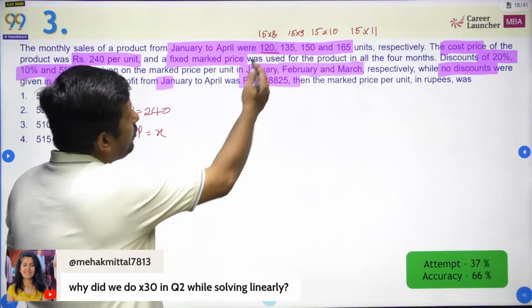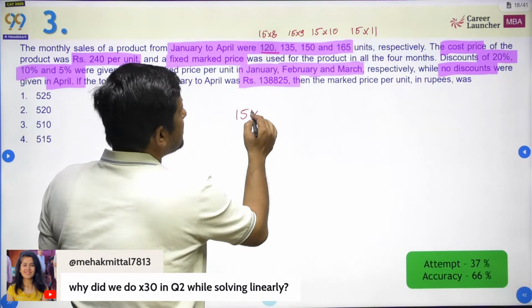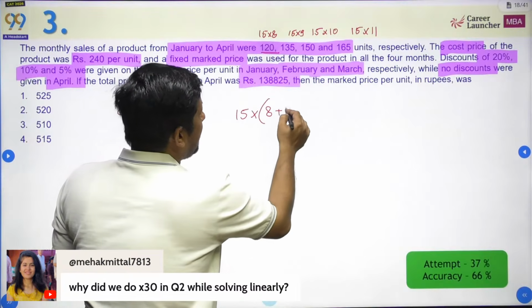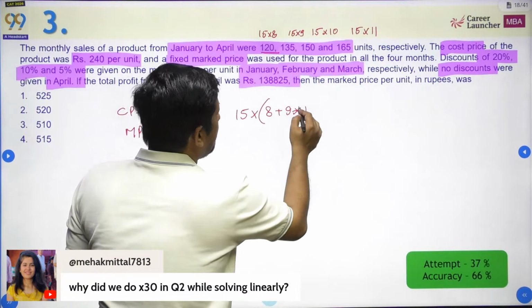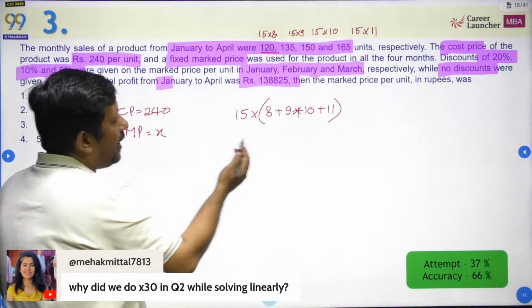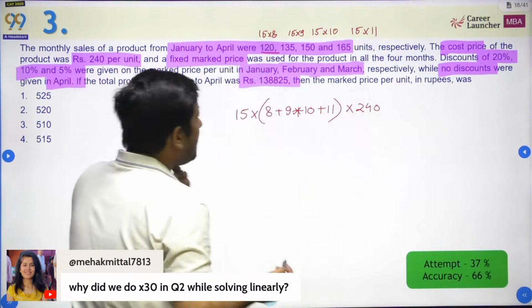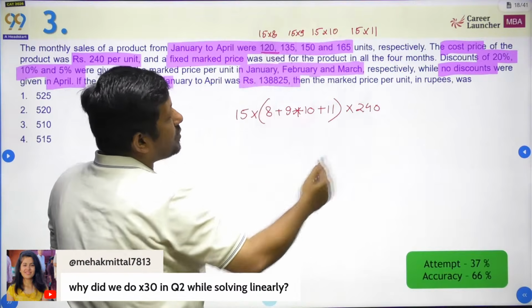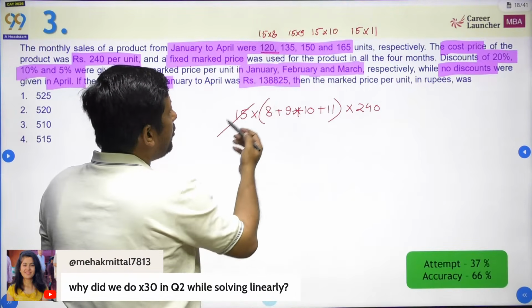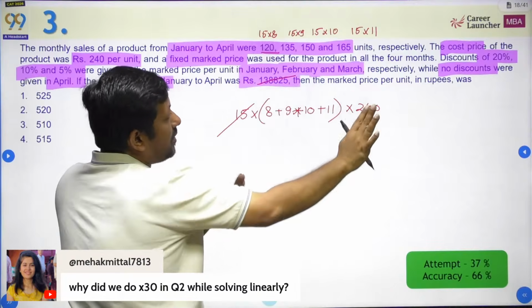So now when I'm going to talk about total quantity, total quantity is going to be 15 times 8 plus 9 plus 10 plus 11. That is the total quantity I am talking about, and total cost price is going to be this. ठीक है. अब यहाँ पे अगर हमको पूरा सॉल्व करना है तो what I am going to do, I am going to divide this number by 15 और उसके बाद हम सॉल्व करेंगे.